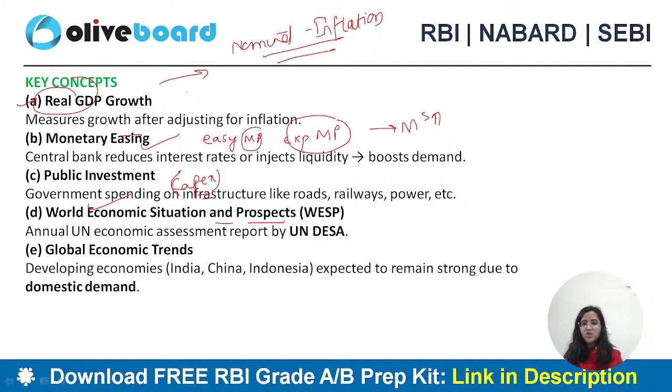The World Economic Prospect Report is released by UNDESA and it is released on an annual basis. You need to remember this, okay? Yes, please read this report. This is also important. Some data of this type is going to be important, okay?